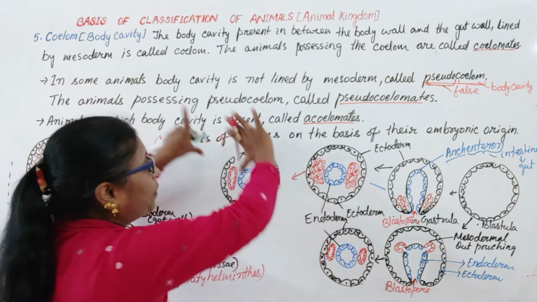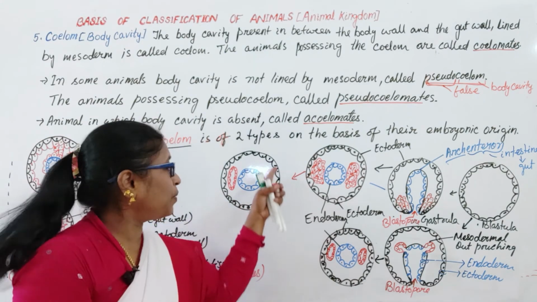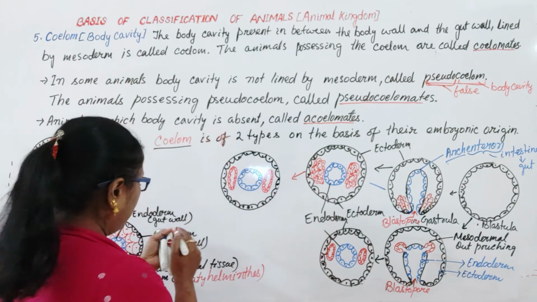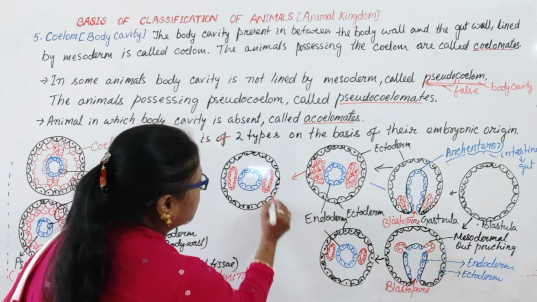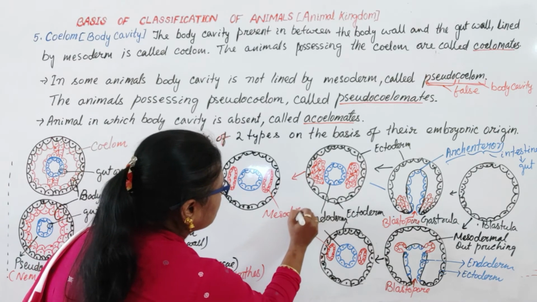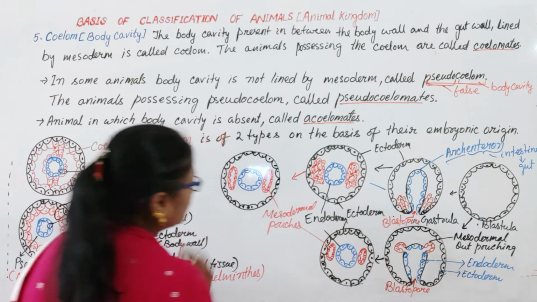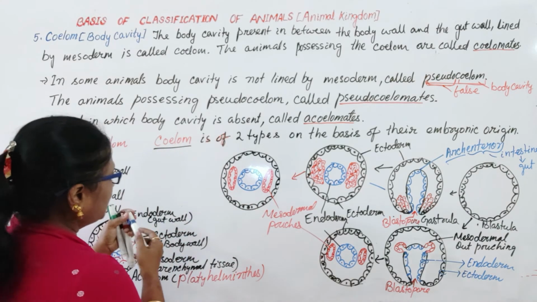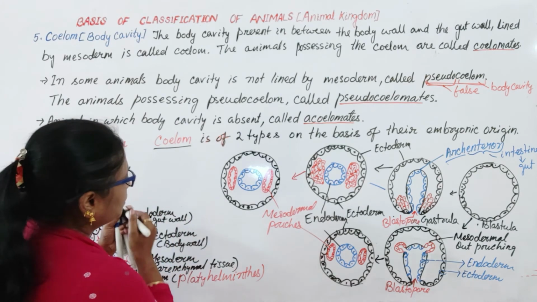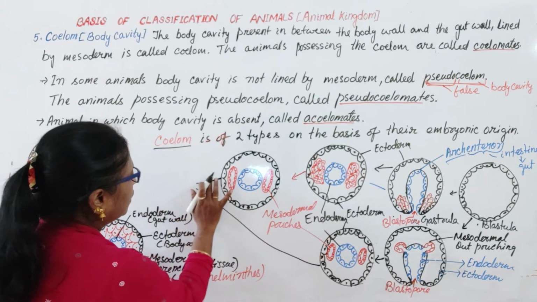The size of the pouch increases and they line the body wall and gut wall. These are the mesodermal pouches. Then what happens? Either this type or this type.